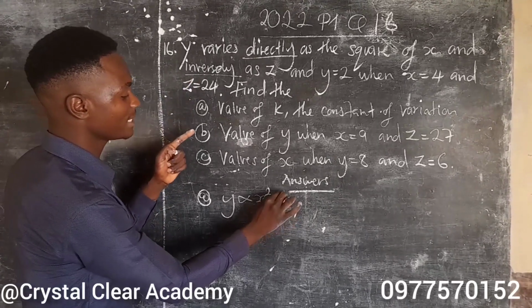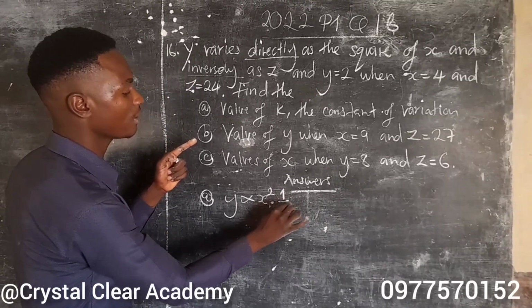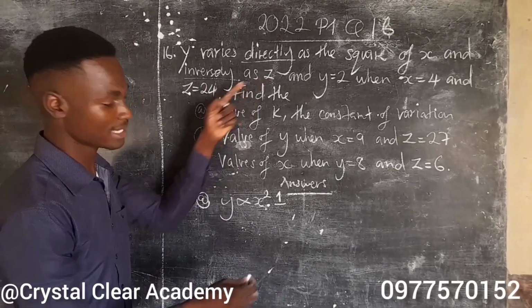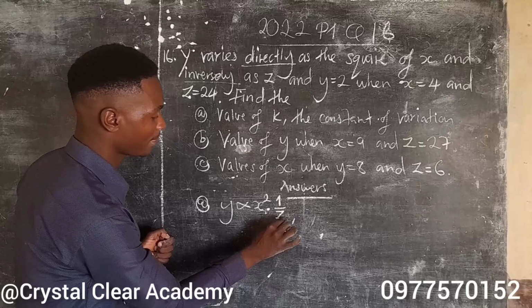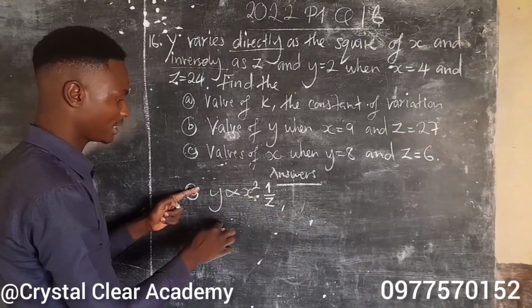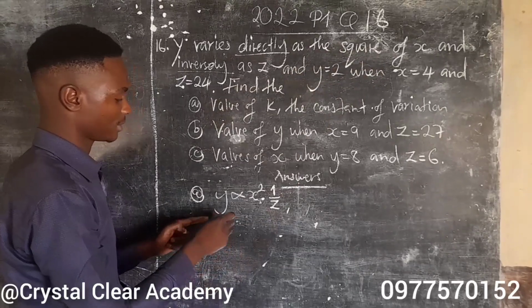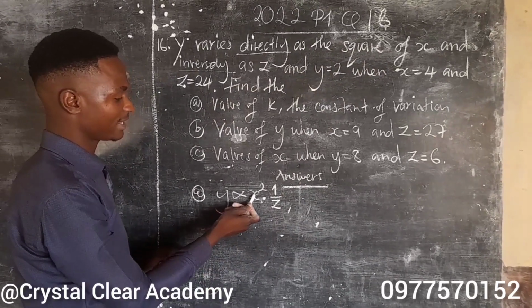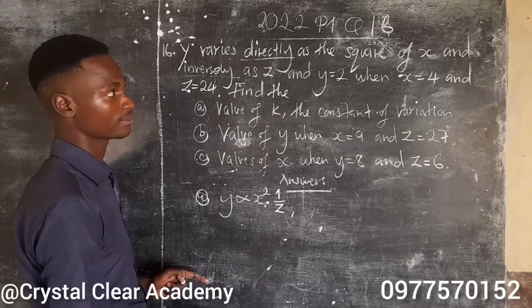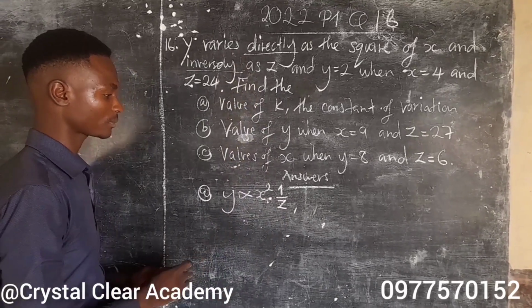So inverse is always 1 over something. 1 over, in this case, z. So 1 over z. So just by reading this, you can come up with this statement: y varies directly as the square of x and inversely as z, which is this one.